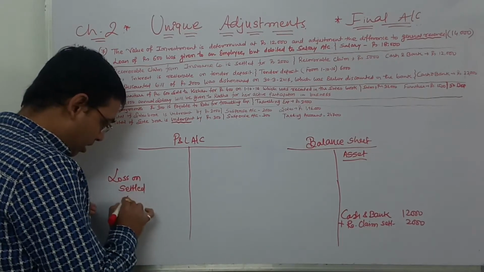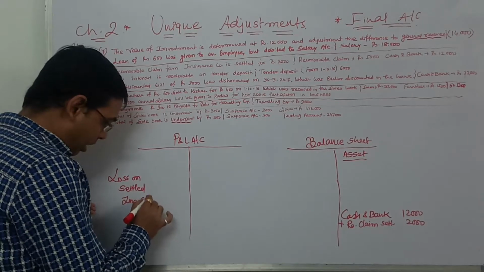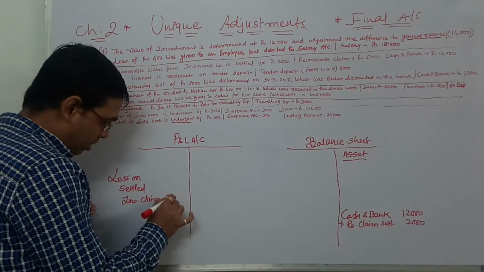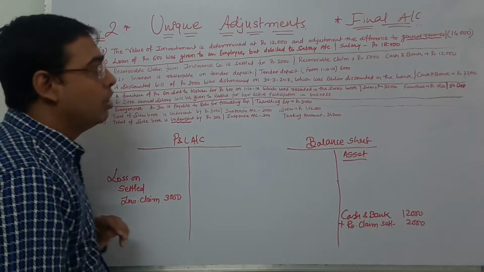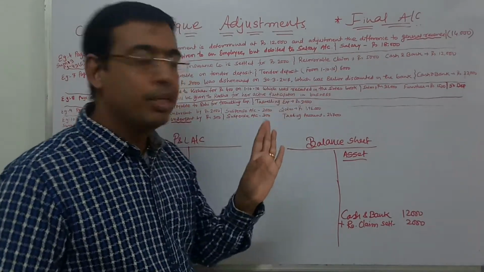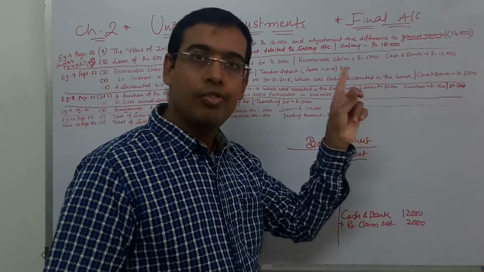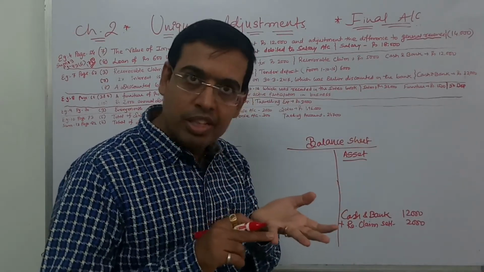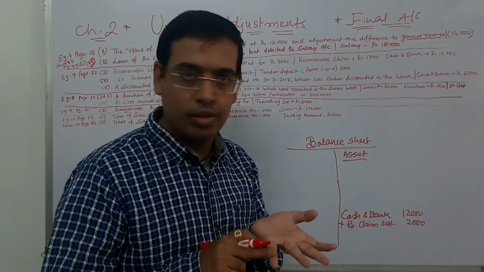3,000. Loss on settled insurance claim, how much? 3,000. And this recoverable claim is completely gone, because out of 5,000 you have received 2,000 and there would be a loss of 3,000.